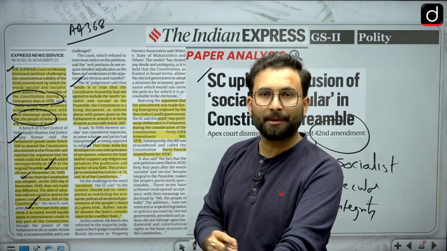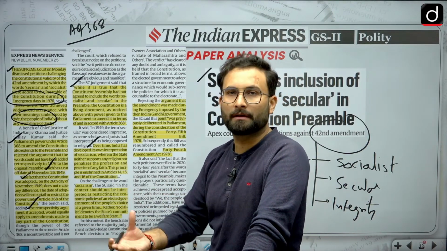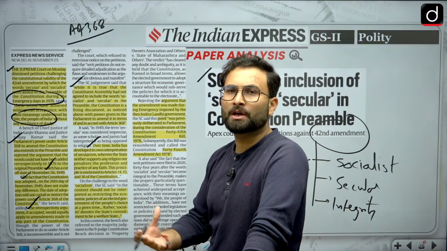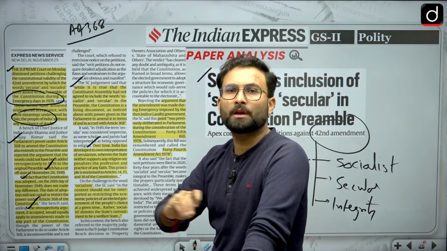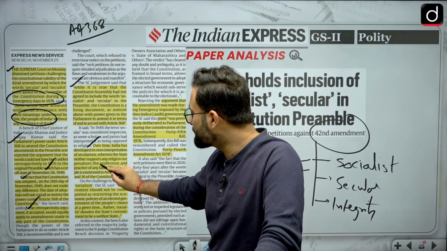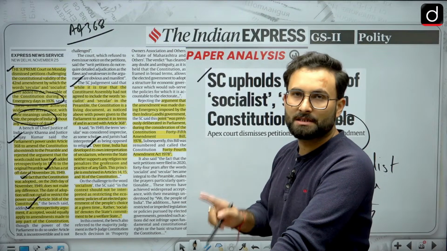Okay, that is why India as a state does not have its own religion. Like Pakistan is an Islamic country. We do not say that we are a Hindu country or an Islamic country. We say that we are a secular country. We treat all religions equally. So that is what has been given over there. The principles are enshrined in Articles 14, 15 and other sections of the Constitution.